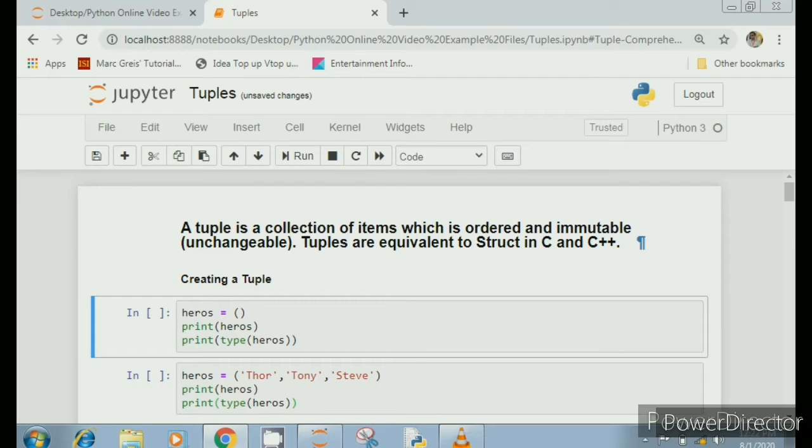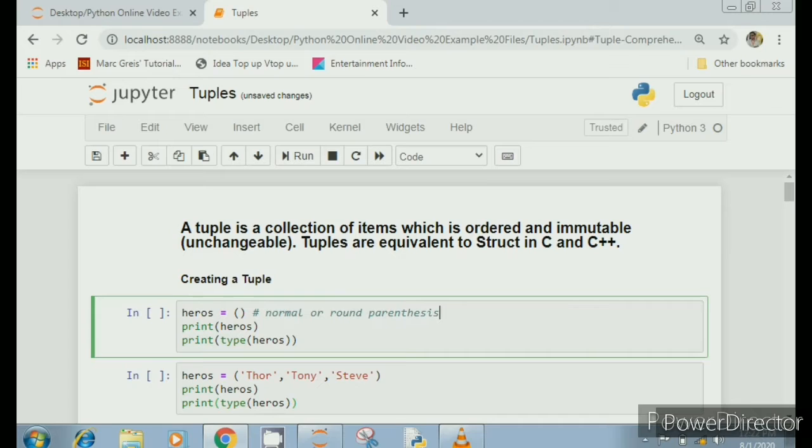A tuple is a collection of items which is ordered and immutable. That is, once created they cannot be changed or modified. Tuples are equivalent to structures in C and C++. So how to create a tuple? Anything which is written within normal or round parentheses will become a tuple in Python. And if you don't write anything within these parentheses, it is called an empty tuple.